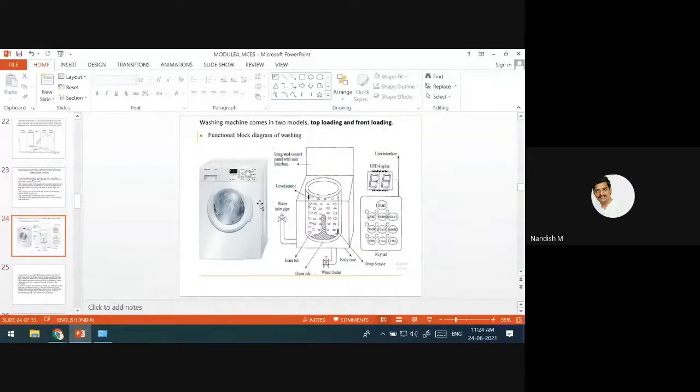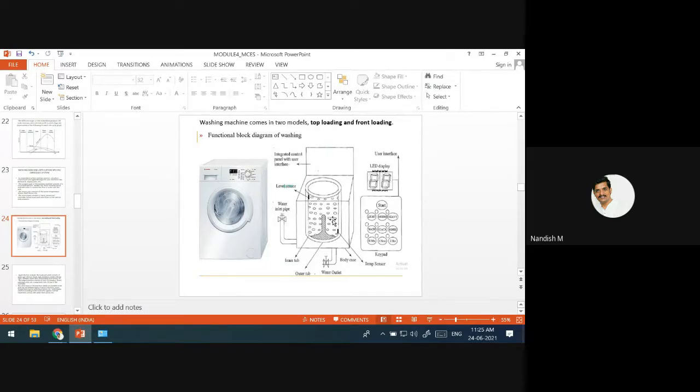Okay, these are the internal components, starting from the inlet tubs to all the sensors, everything. How actually does it work? Which is the component which is going to move this tub? There is a component called agitator.